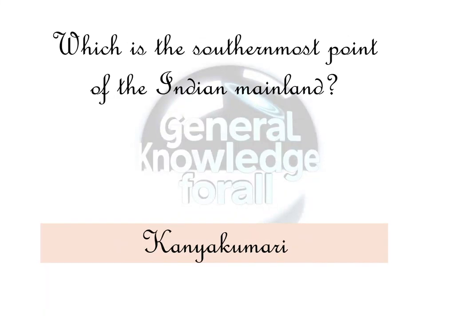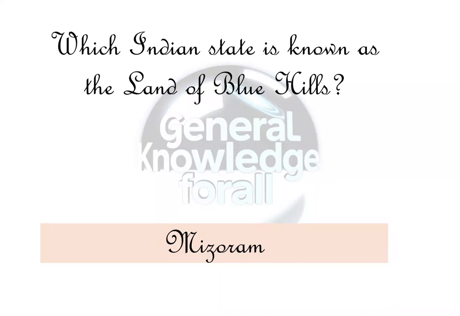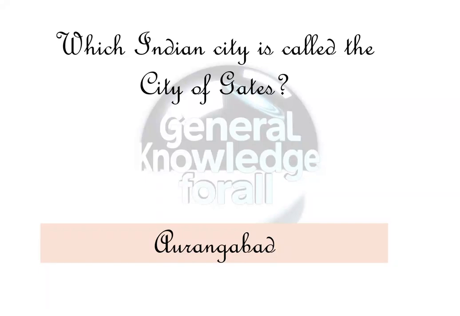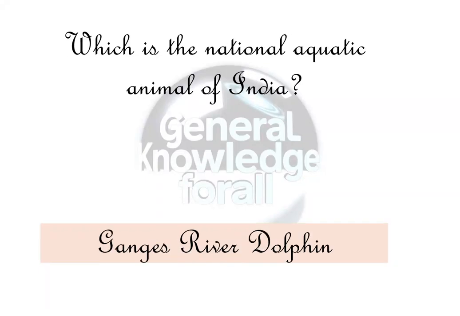Which is the southernmost point of the Indian mainland? Kanyakumari. Which Indian state is known as the land of blue hills? Mizoram. Who discovered radioactivity? Henry Becquerel. Which Indian city is called the city of gates? Aurangabad. Which is the national aquatic animal of India? Ganges river dolphin.